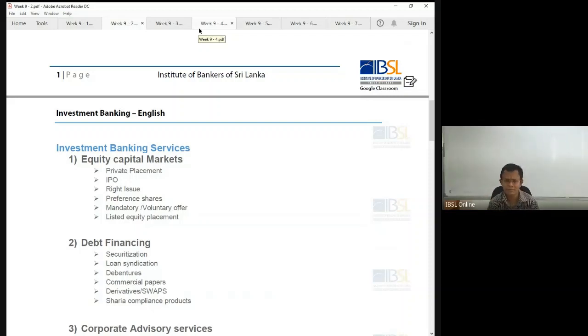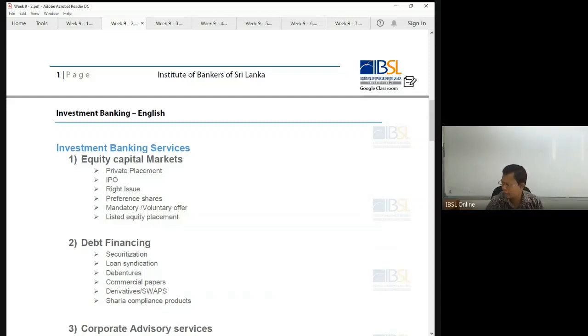Same thing. Securitization, you have a separate topic, we'll be discussing. Loan syndication also you have a topic, but I'll be giving you a note. Debentures we have discussed. What is the difference between a debenture and a treasury bond? Only the issuer difference, right? There is no other difference. Only the issuer is different.